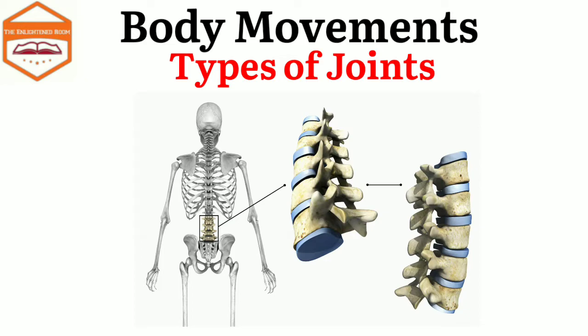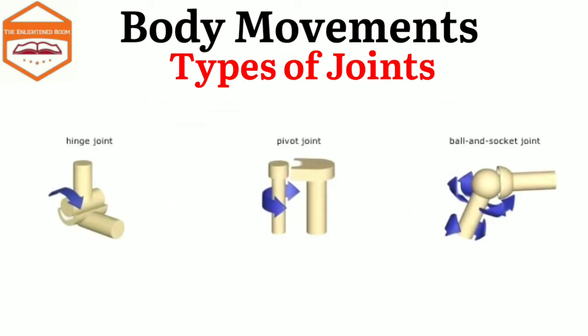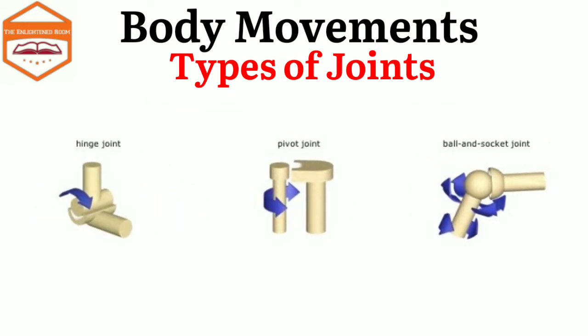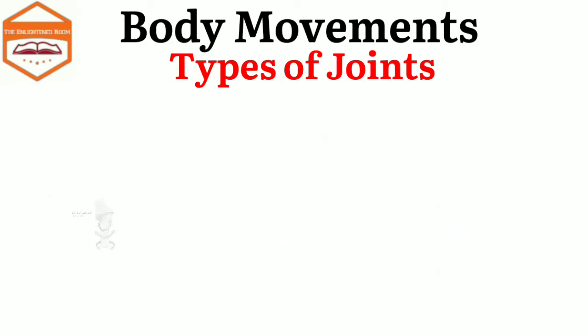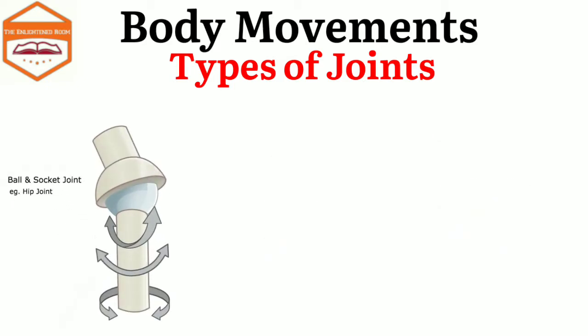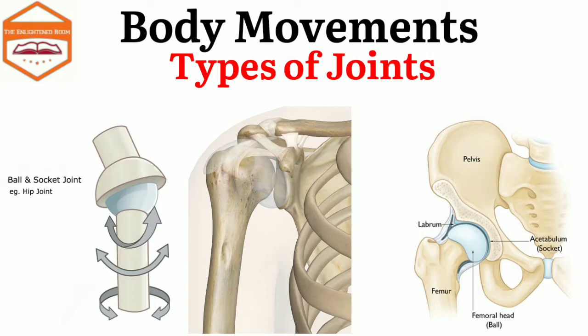Now let's discuss the freely movable joints. Most of the joints in our body are freely movable. Some of the examples are the ball and socket joint. In this type of joint, a ball-shaped end of a bone fits into the hollow cup-shaped socket of the other bone. This joint allows maximum movement in all directions, and the joints of the shoulder and the hip are examples of ball and socket joint.